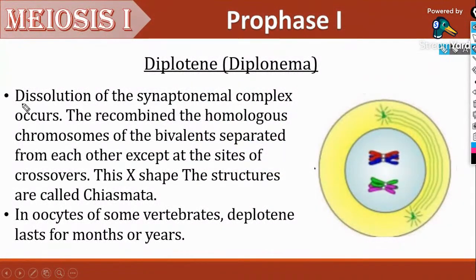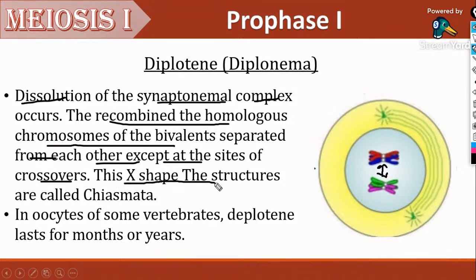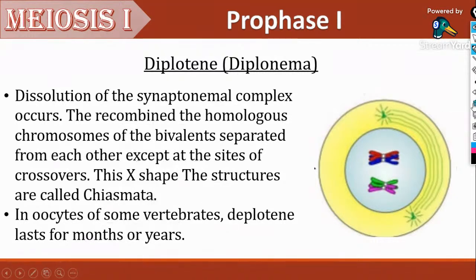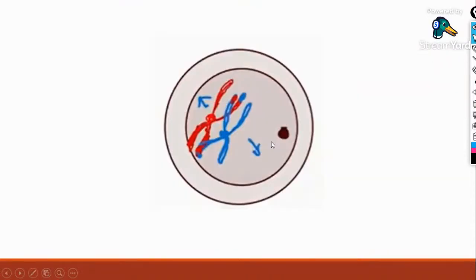It's somewhat simple. Dissolution of the synaptonemal complex occurs, that is, they tend to move apart. You can see how it has moved apart. Recombined homologous chromosomes of the bivalent separate from each other except at the site of crossovers. The X-shaped structure is known as chiasmata. In oocytes of some vertebrates, the diplotene stage may last for months or years. Not much important. What is important is the chiasmata, the X-shaped structures, then the chromosomes tend to move apart, dissolution of the synaptonemal complex, and bivalents get separated. This is what occurs in the diplotene stage.